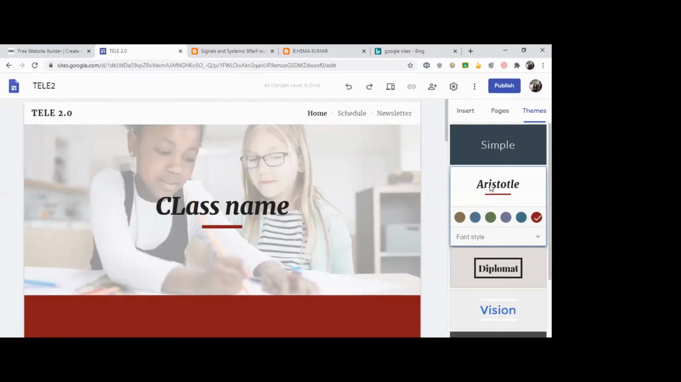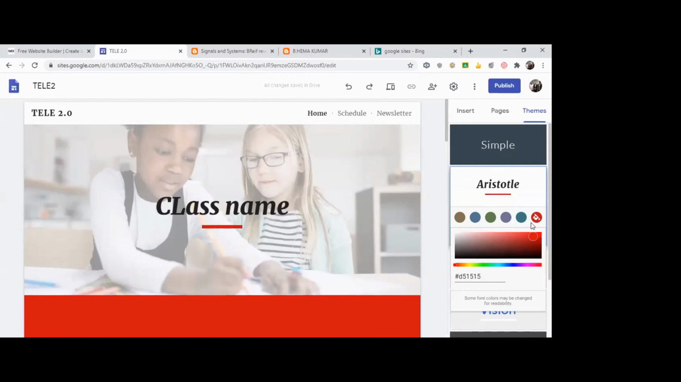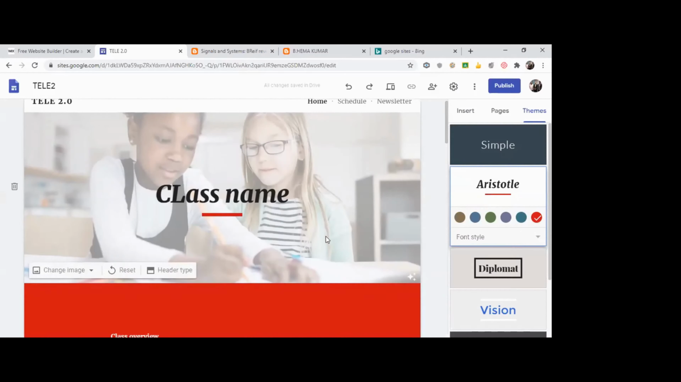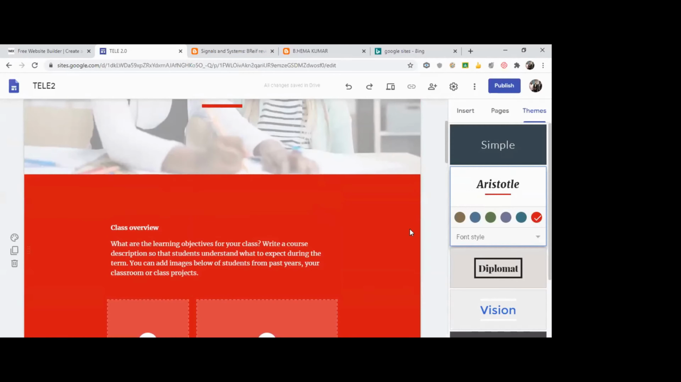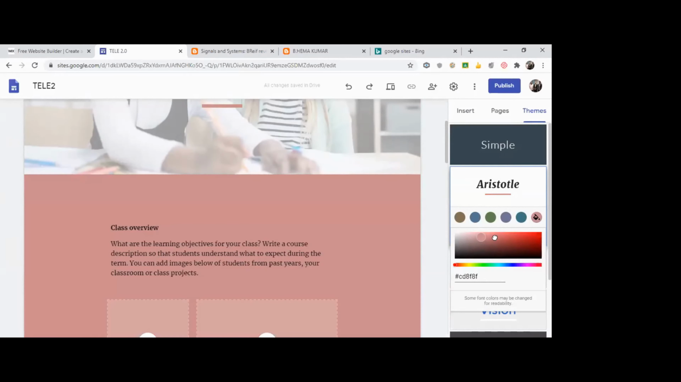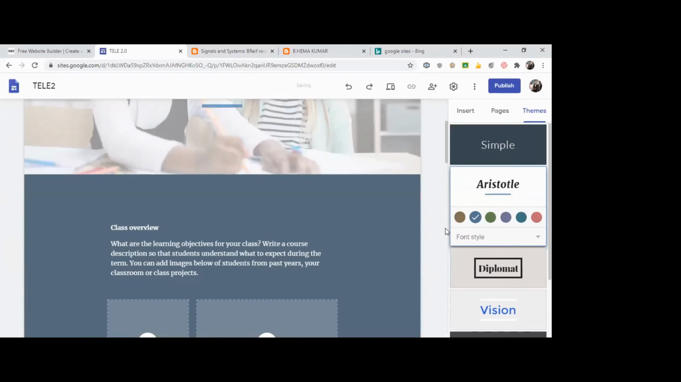As of now, I just clicked on Aristotle and chose a color that I want. You can choose your own color according to your interest. Sometimes this red color is very scary and also not good for your eyes. You can use any light colors in that case. I'll just use some light color. Sometimes it looks very dull, so accordingly you can choose some colors. So this is about themes. Theme is about what the color is, what the background is, how the content should look.